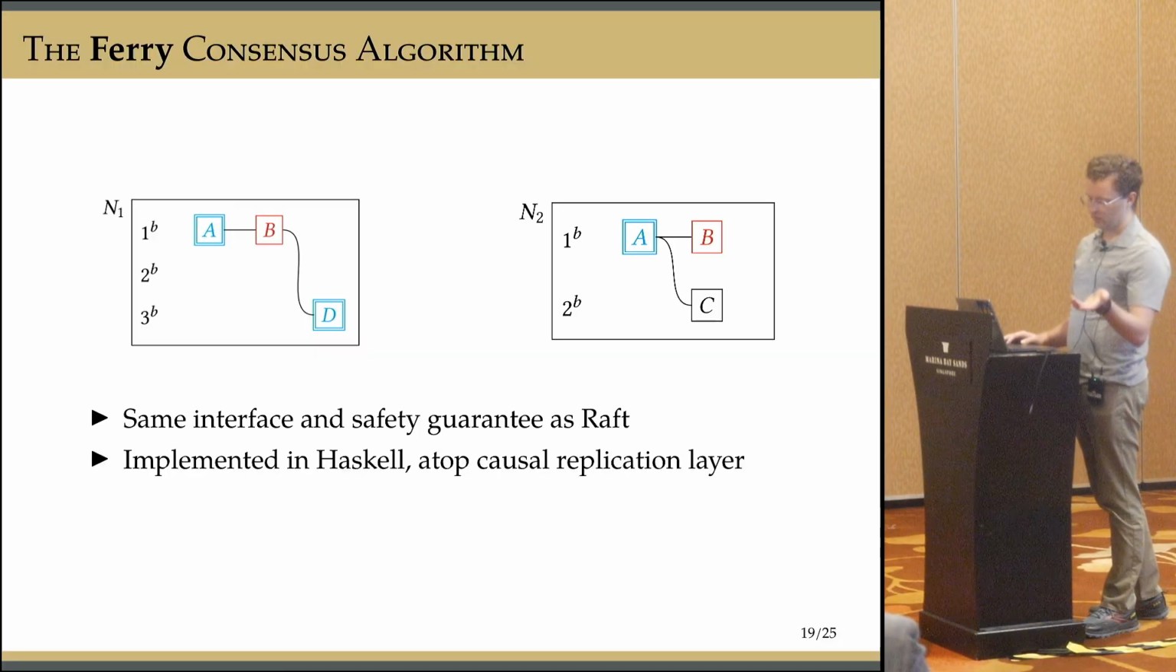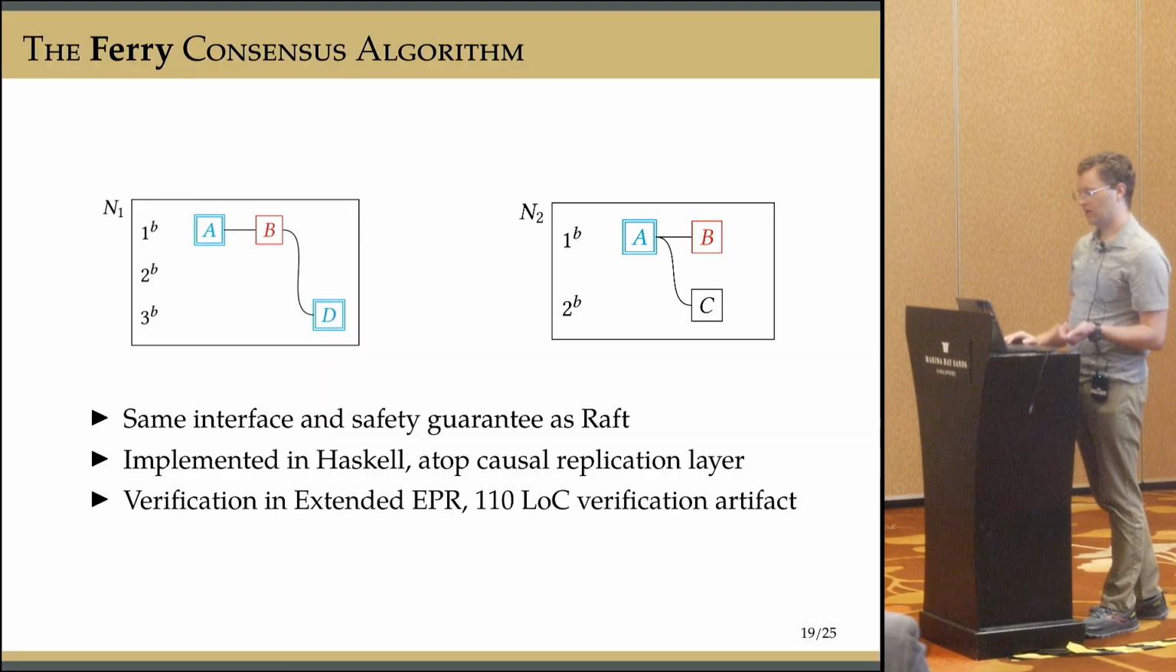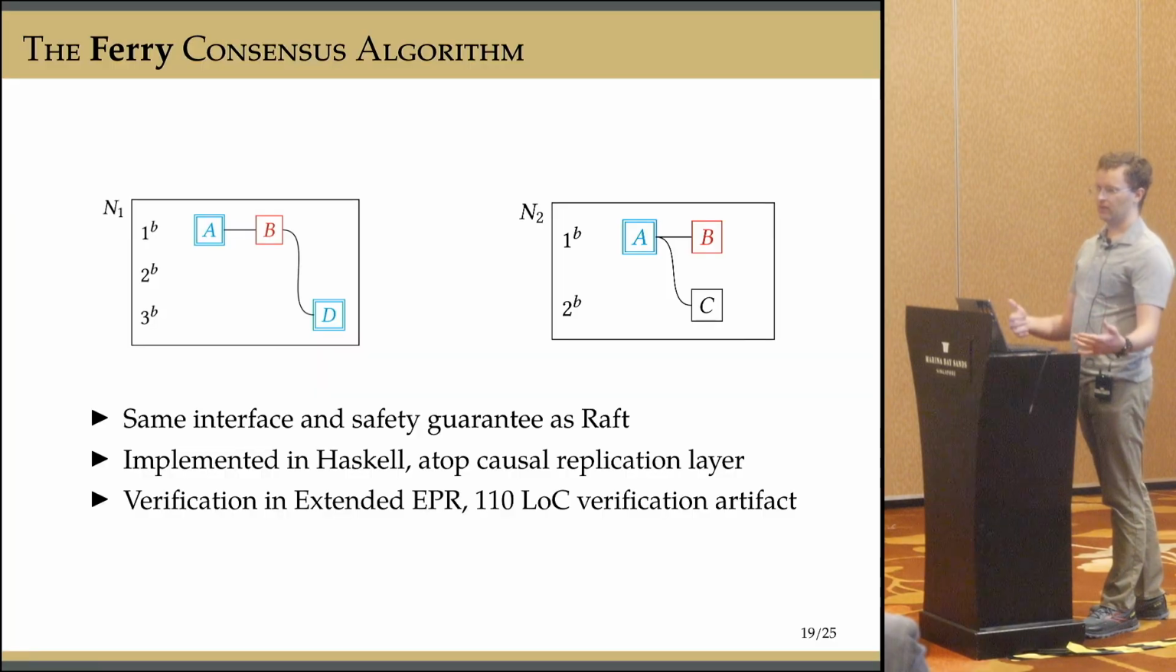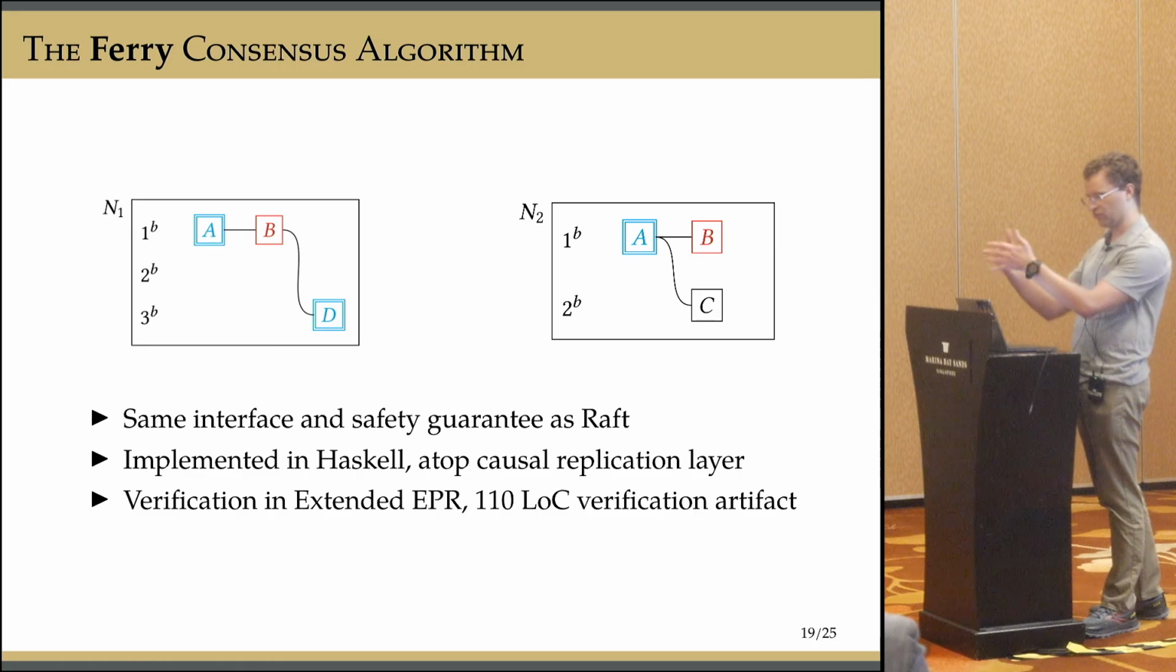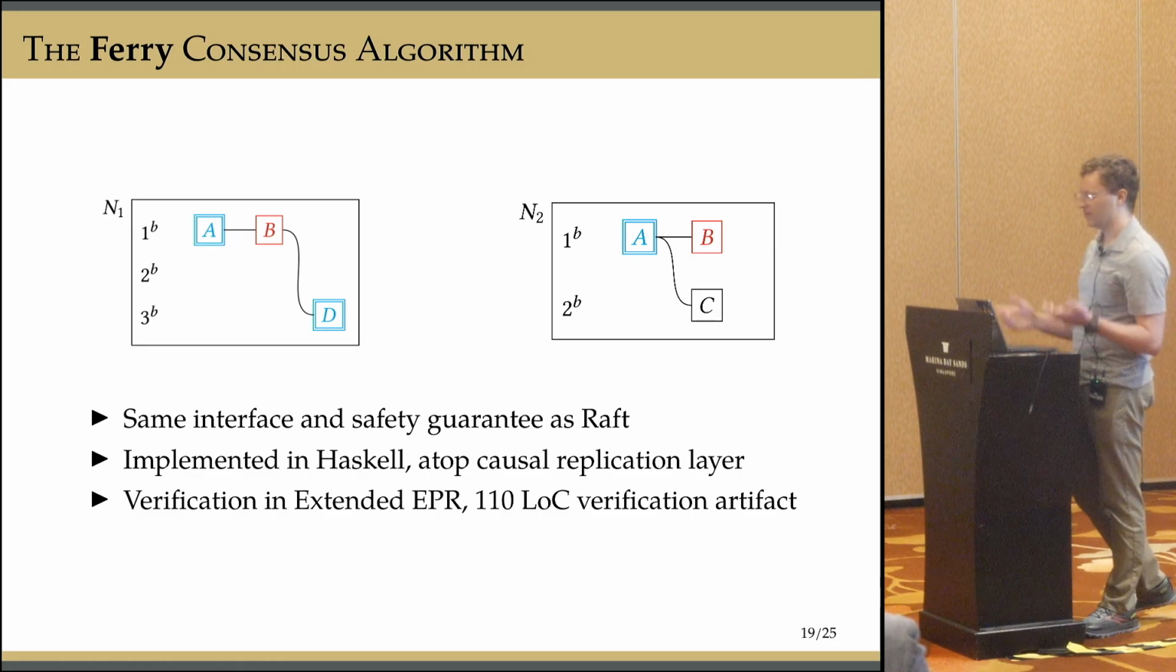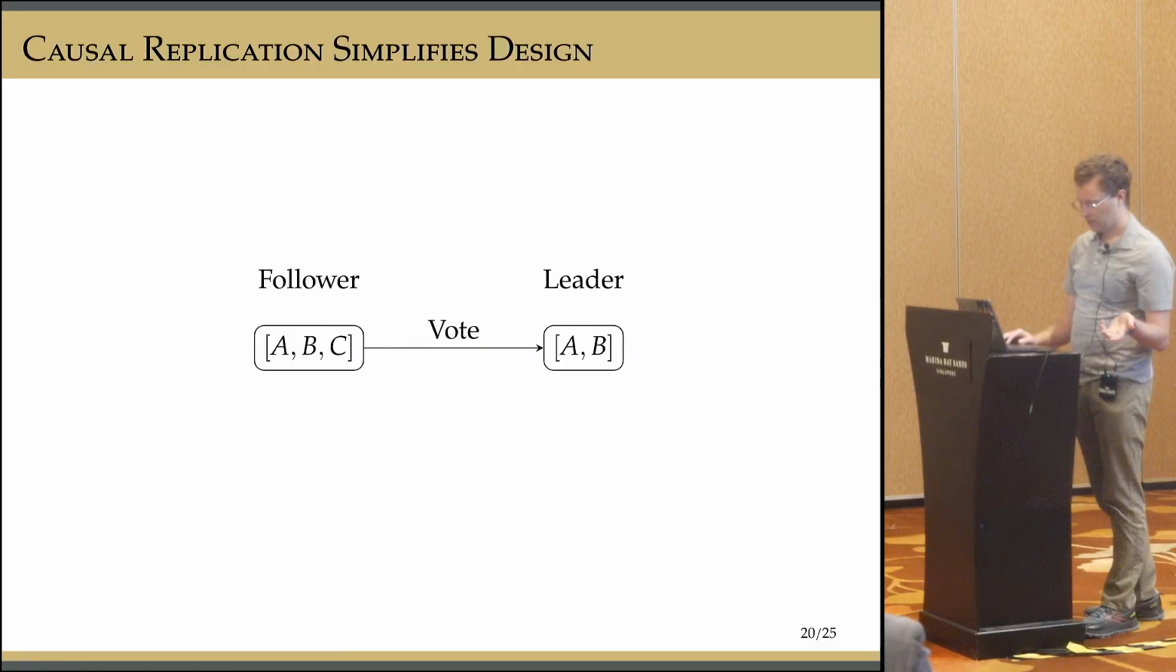But it's implemented in Haskell on top of a causal replication layer, as I've described. Verification for it was able to fit into extended EPR, so all the verification conditions are decidable, and the verification artifacts, like the stable update preconditions, size up to about 110 lines of code.